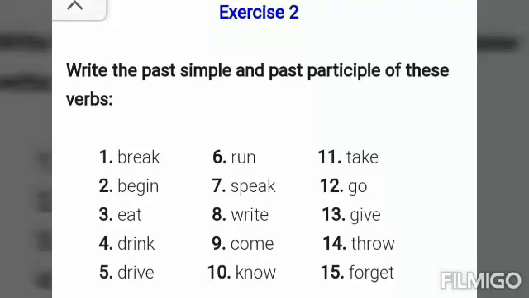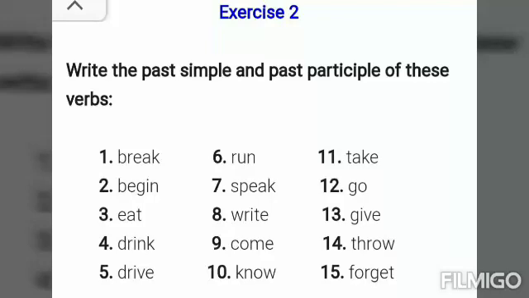I repeat, you will make three boxes to solve this exercise. In the first column, you will write all these words. These are the first form of the verb. In the second column will come the past simple form of the verb. In the third column, the past participle form of the verb will come. In simple words, we call them the first form, second form and third form of the verb. I am repeating the answers of every word once again.